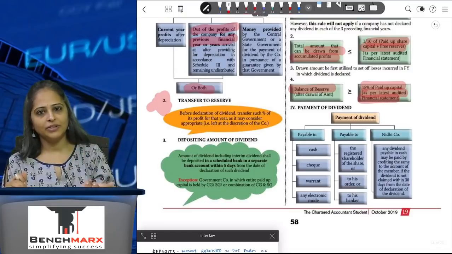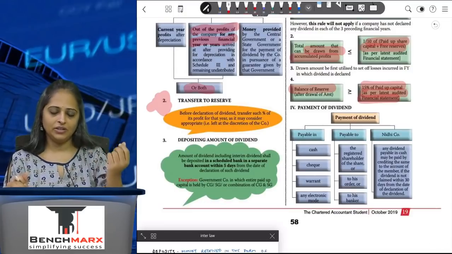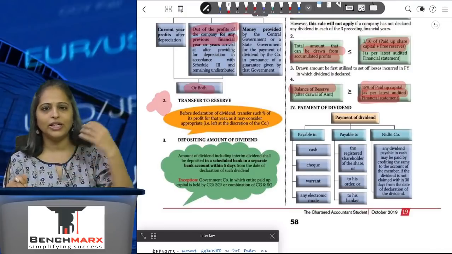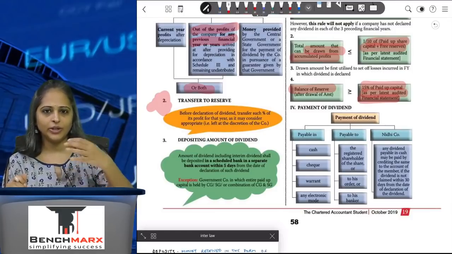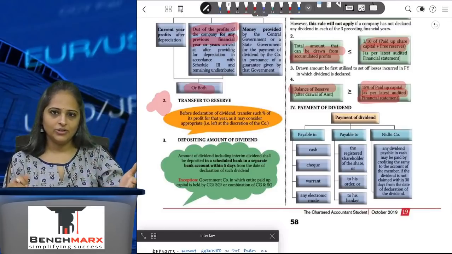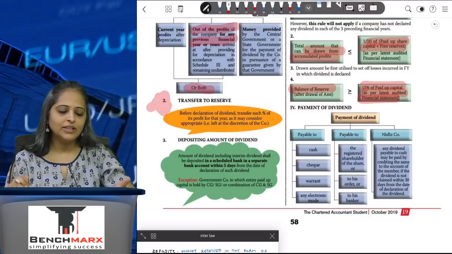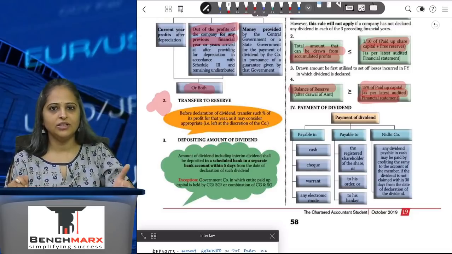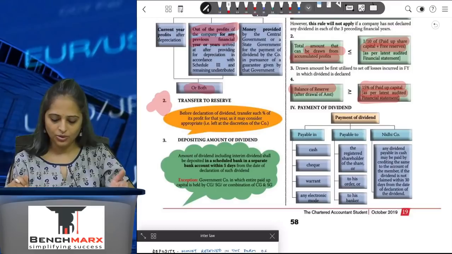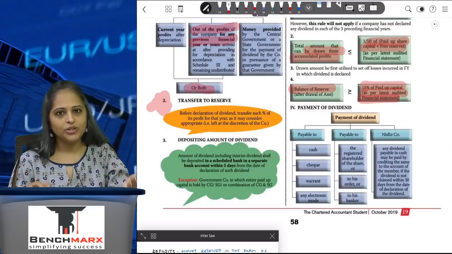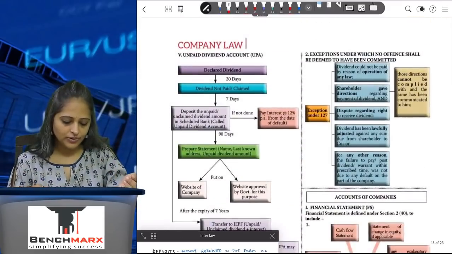How will I pay the dividend? I can pay it in cash, I can pay it by cheque, I can pay it by dividend warrant, or any other mode. I can give a demand draft, whatever. Any other mode, I can pay the dividend in electronic mode. Dividend has to be paid to the registered shareholder to his bank account only. Okay, or to his order or to his banker's order.